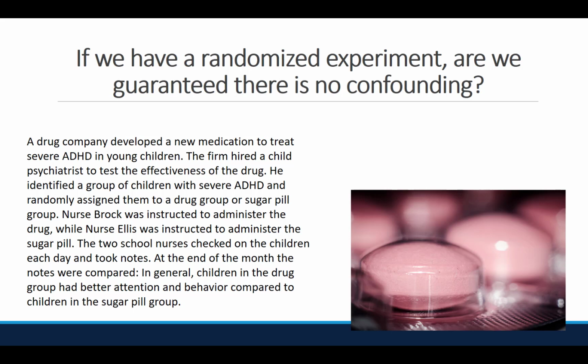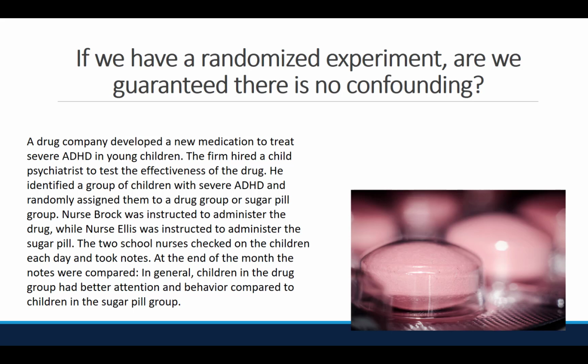Example: a drug company developed a new medication to treat severe ADHD in young children. The firm hired a child psychiatrist to test the effectiveness of the drug. He identified a group of children with severe ADHD and randomly assigned them to a drug group or a sugar pill group. Nurse Brock was instructed to administer the drug, while Nurse Ellis was instructed to administer the sugar pill. The two school nurses checked on the children each day and took notes. At the end of the month, the notes were compared.